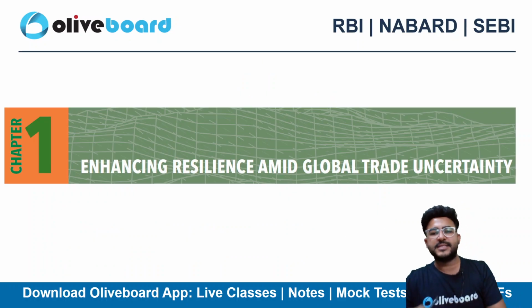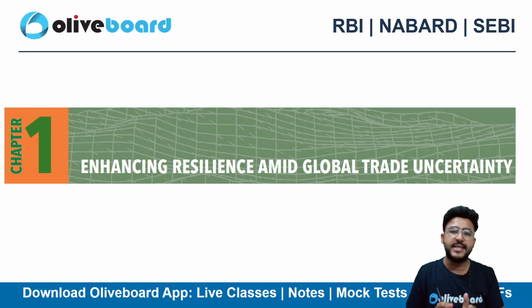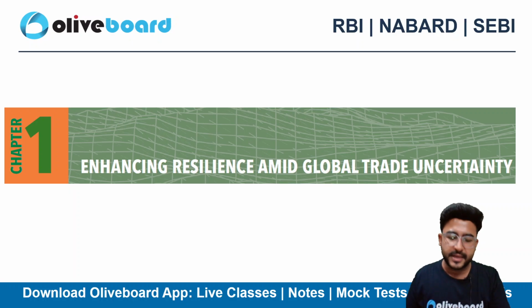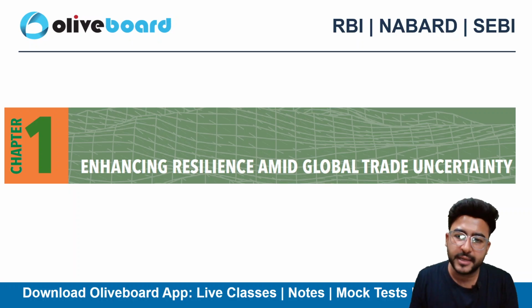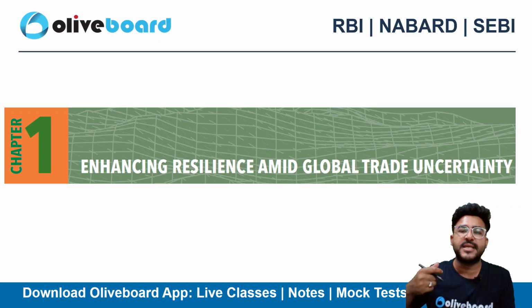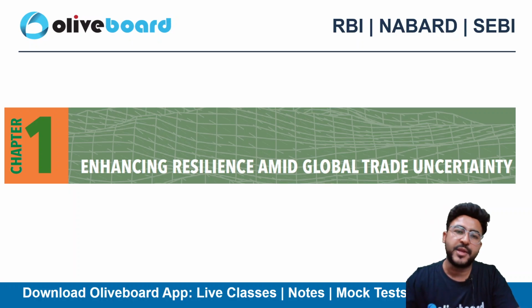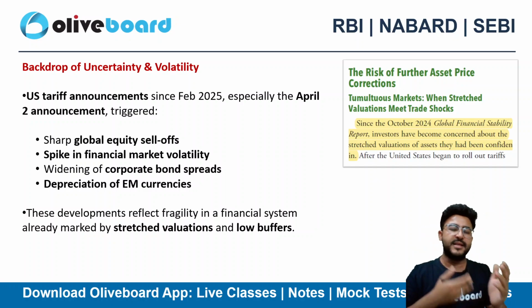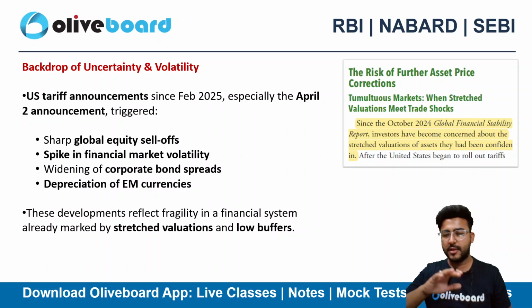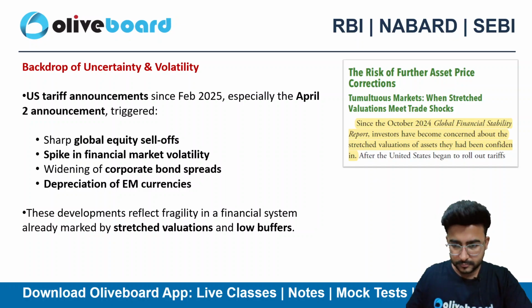Then I told you that this report is divided into two parts. The first chapter is related to enhancing resilience amid global trade uncertainties. There are already a lot of uncertainties in the market as a whole, right? How we can stay resilient, how we can stay strong in this global trade uncertainty is what chapter 1 discusses, right? First we will be discussing whatever problems are there, and simultaneously we will be discussing what policy has been framed to address those problems, right?